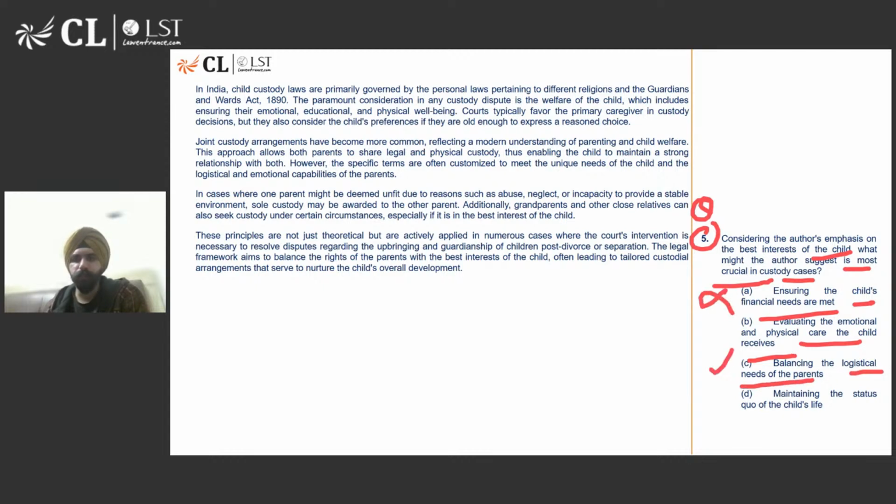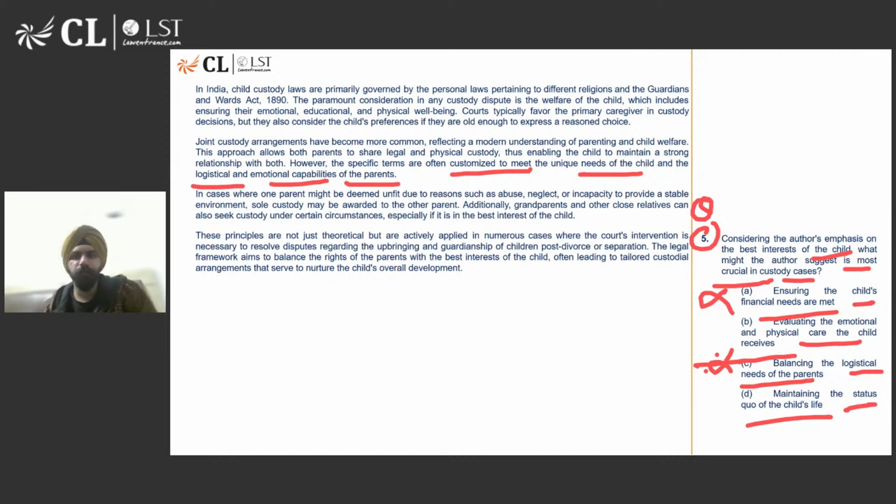See, A and C are definitely no. Maintaining the status quo of the child's life. Has the author really emphasized upon the status quo? Is there any mention of maintaining the same status of the child? Not really. Terms customized for the unique need of the child, logistical and emotional capabilities of the parents. Even this is mentioned, but option number D, is that mentioned? Not really. We're not talking about status quo anywhere.